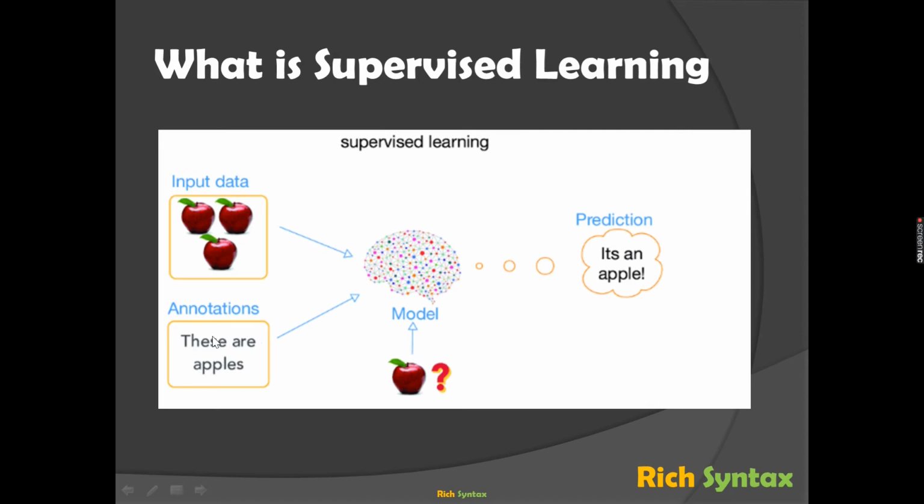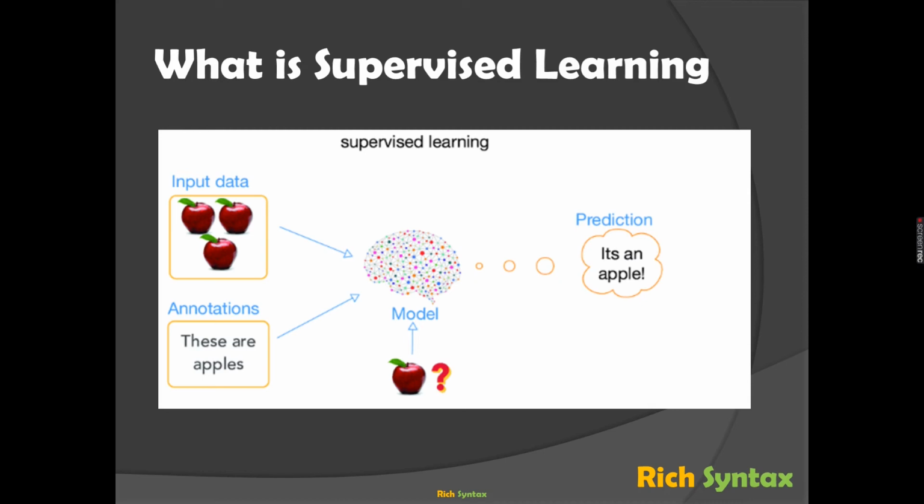Okay, so we have set the model. The person who has created the model has said that this is an apple, so the model has predicted that this is an apple. So this is basically supervised learning, right? The biggest advantage of the model is the user is going to tell what exactly it is, what exactly the product is, or what exactly the data is talking about.